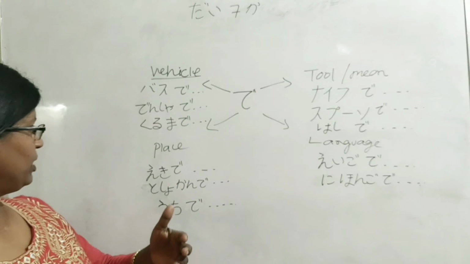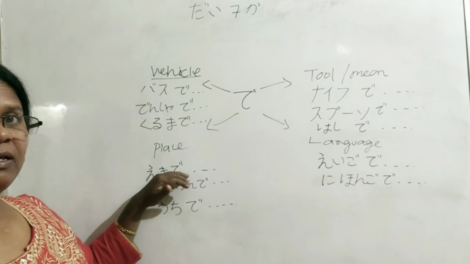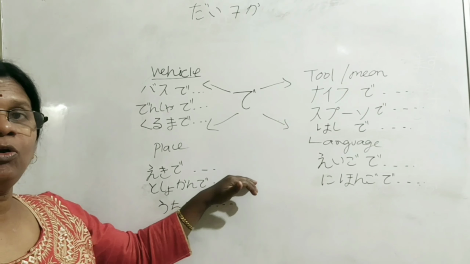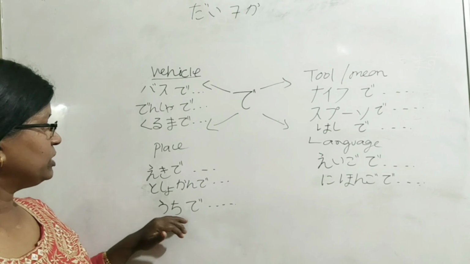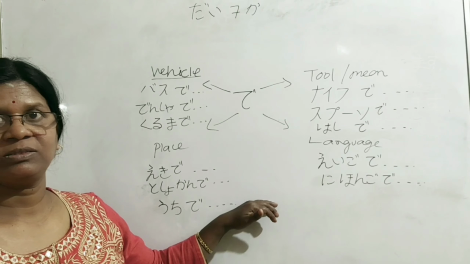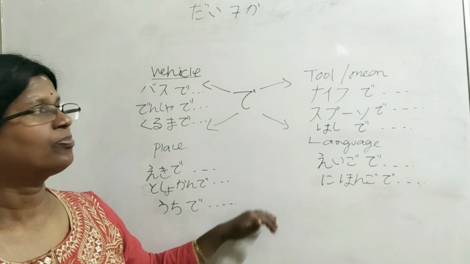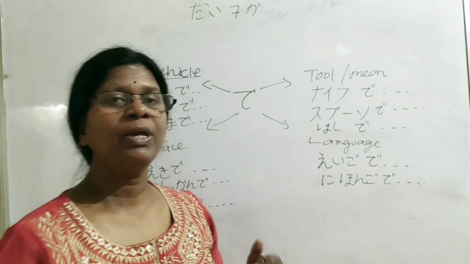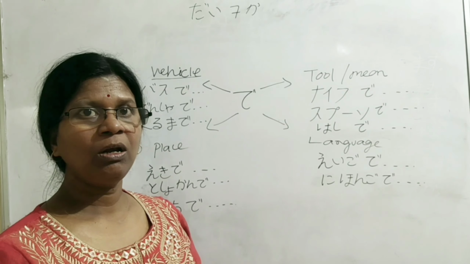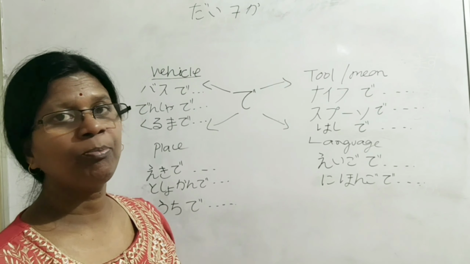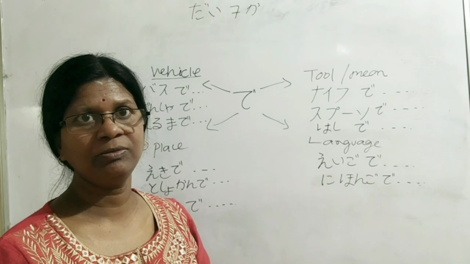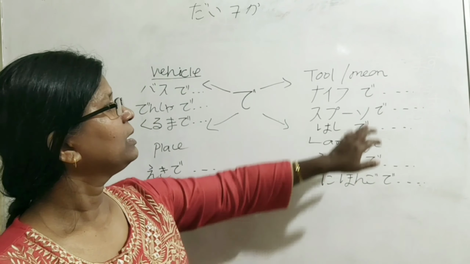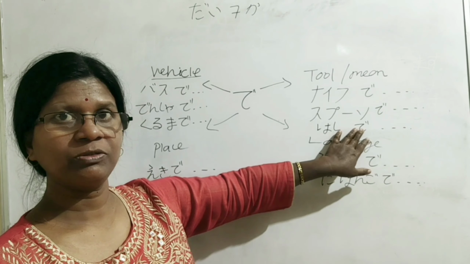For example, eki de shinbun o kaimasu, toshokan de hon o yomimasu, uchi de terebi o mimasu. Next come tool or means. When we use any tool or means to perform some action, after the tool or means, the de particle also comes.